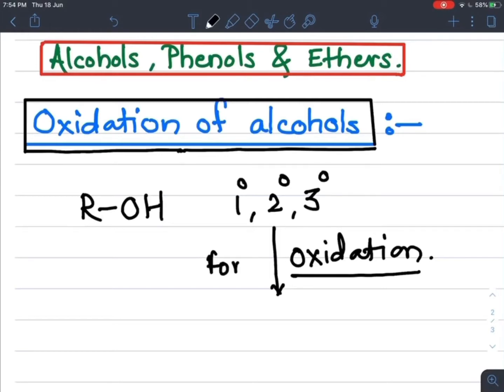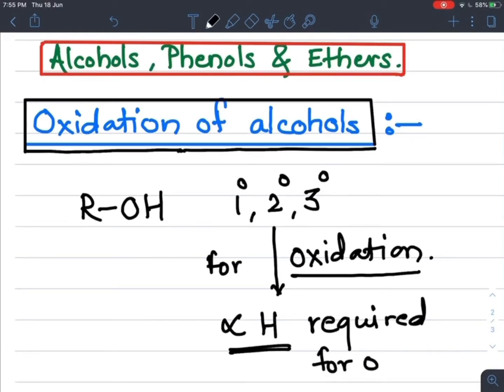For oxidation there is one requirement: whether the alcohol, that is ROH, is primary, secondary or tertiary, it must contain an alpha hydrogen atom. Alpha hydrogen is required for oxidation. Oxidation takes place only if the alcohol contains alpha hydrogen.